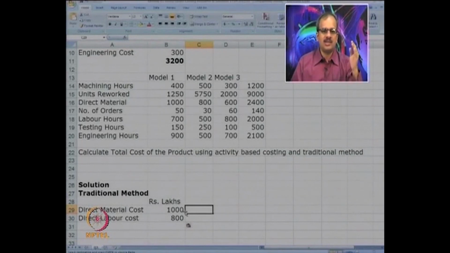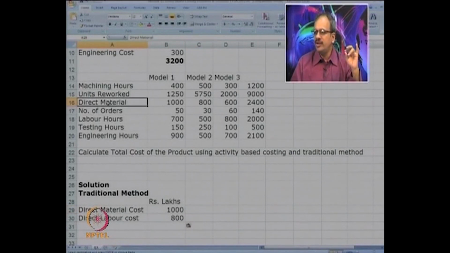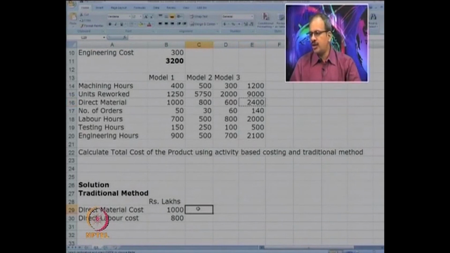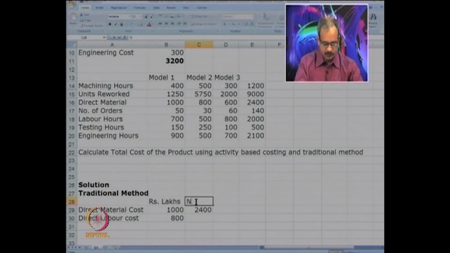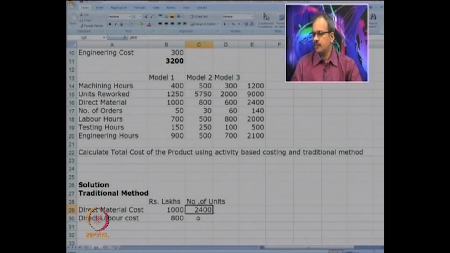In direct cost, there is no change, whether it is traditional system or ABC. We have the direct units which we will be using. So for direct material, the number of units are given and we also know the total. So we will take the total here. Next is direct labor.